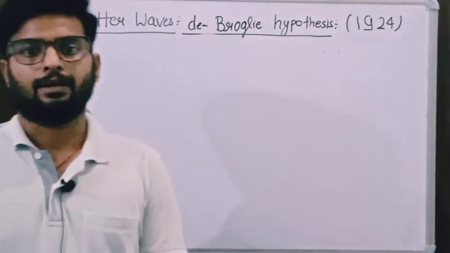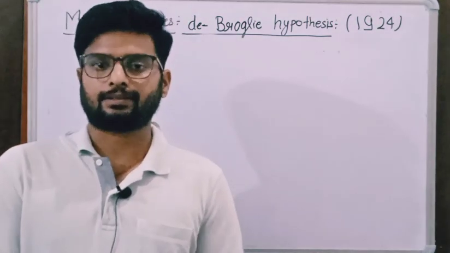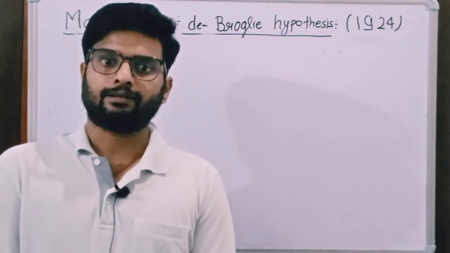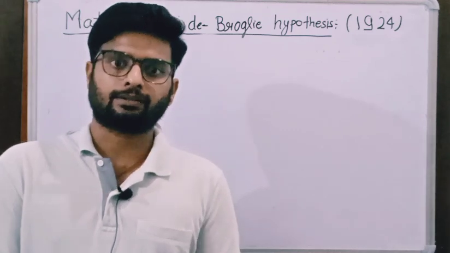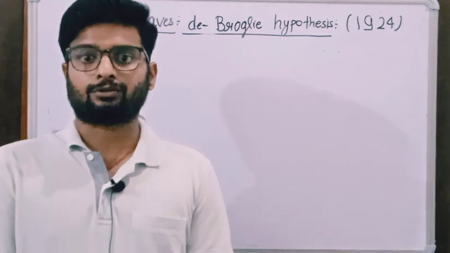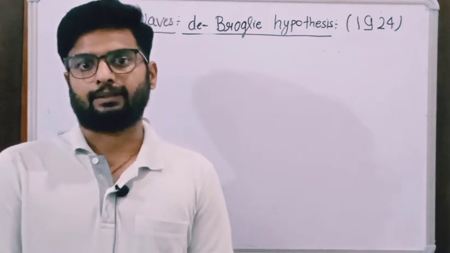as well as its wave nature. Means light has wave particle duality, or we can say radiation has wave particle duality. In some cases it will show its wave property, and in some cases it will show its particle property.